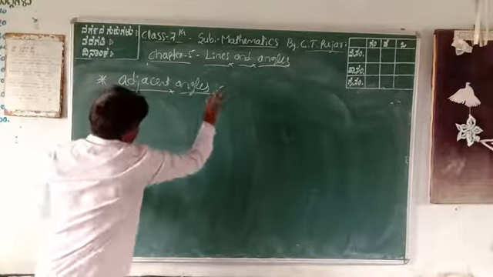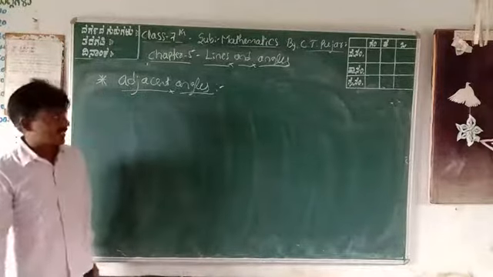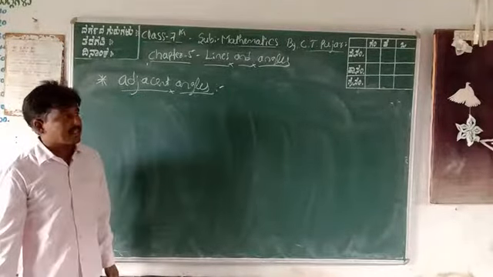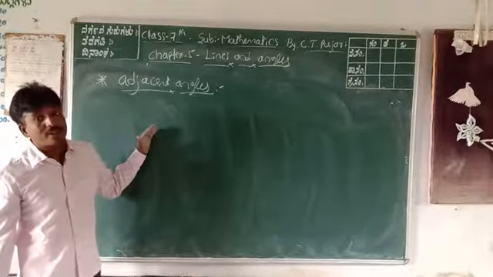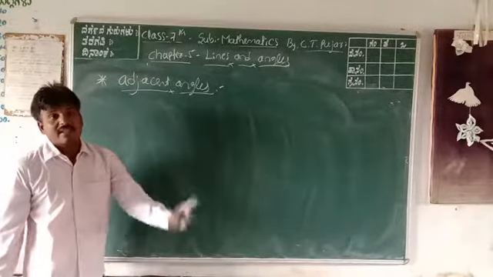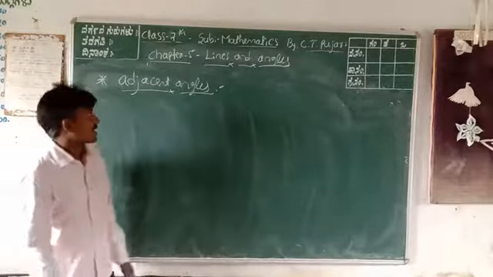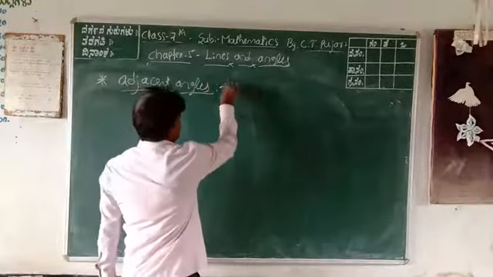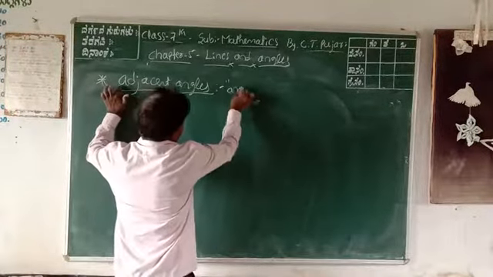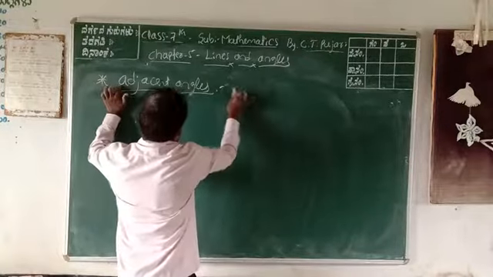What are adjacent angles? Adjacent angles are angles formed with a common initial point and a common side, and the other two sides are not common. Therefore, these are adjacent angles.